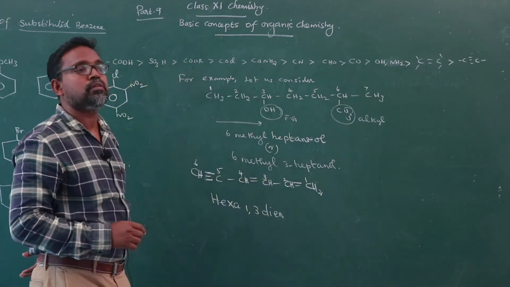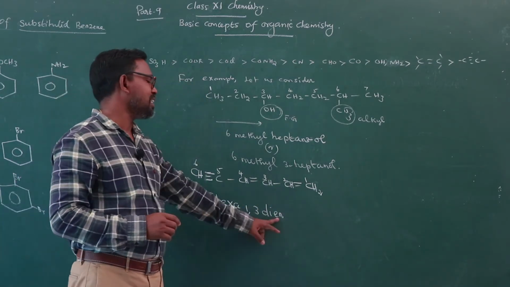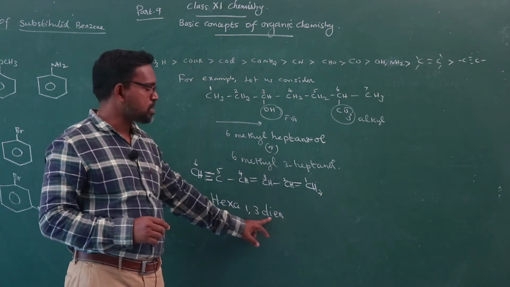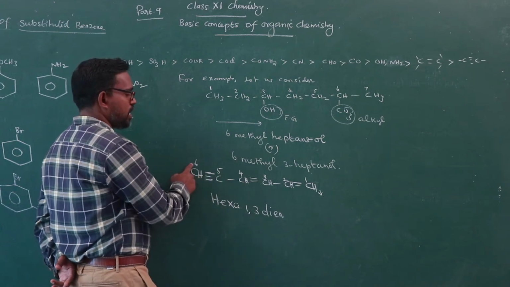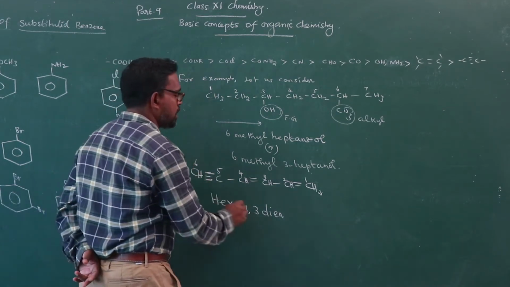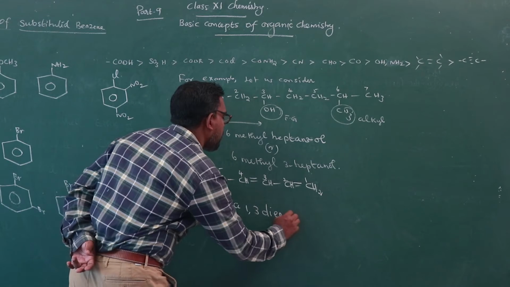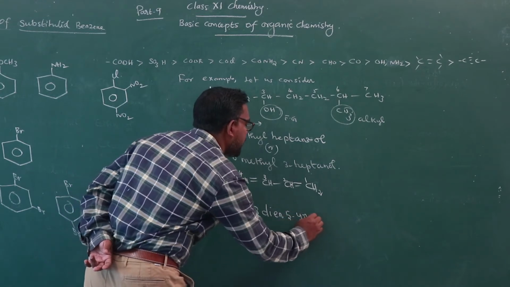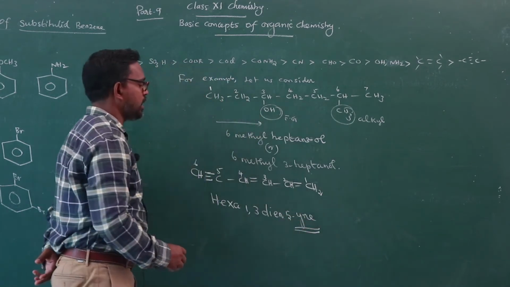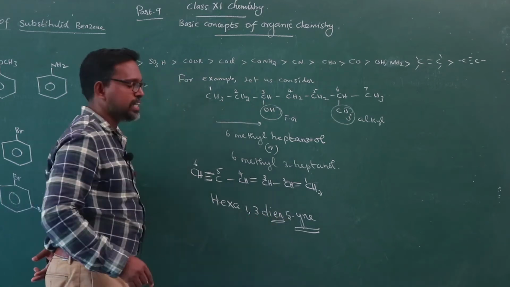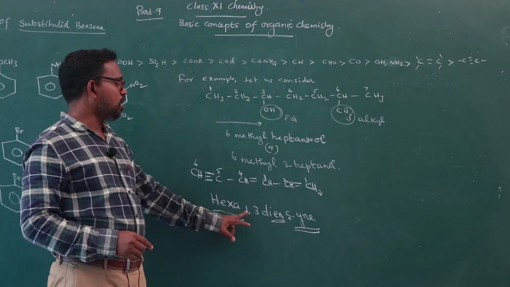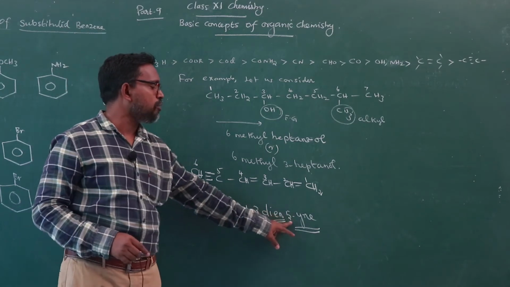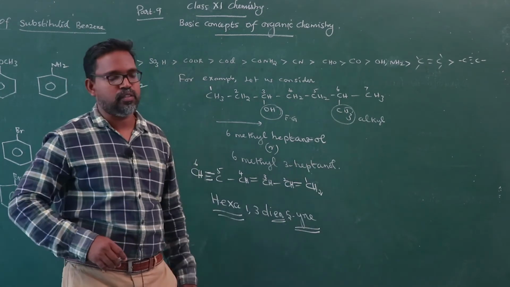Normally, 1 double bond present means we mention ene. Here 2 double bonds are present, therefore, diene. Between carbon number 5 and 6, a triple bond is present, therefore, 5-yne, ending with yne for alkyne. So, hexa-1,3-dien-5-yne.